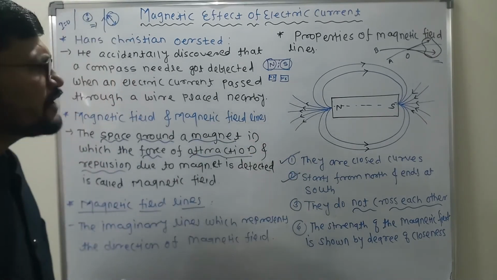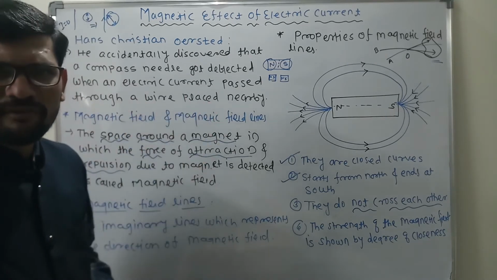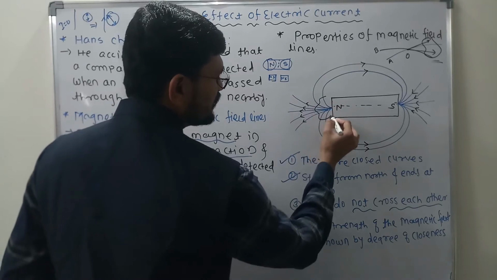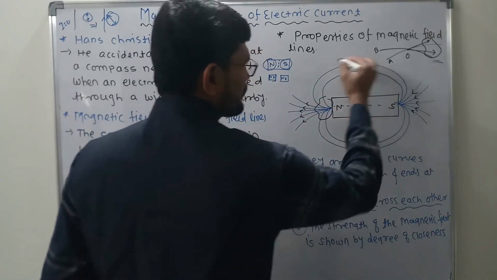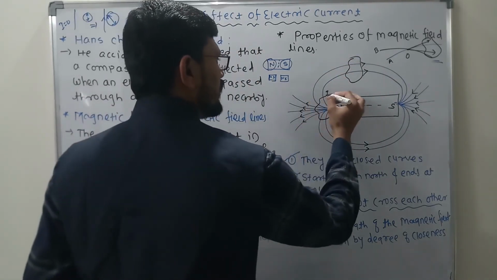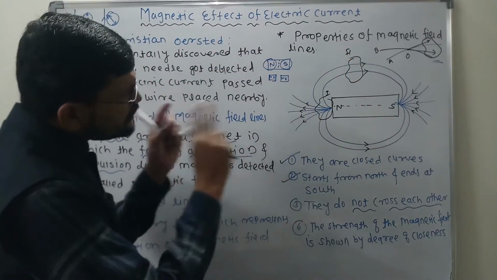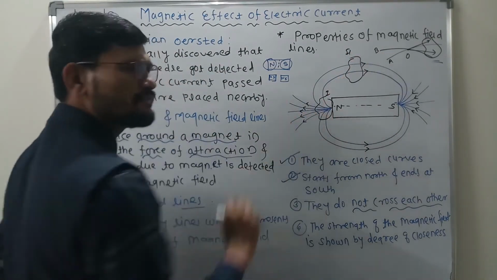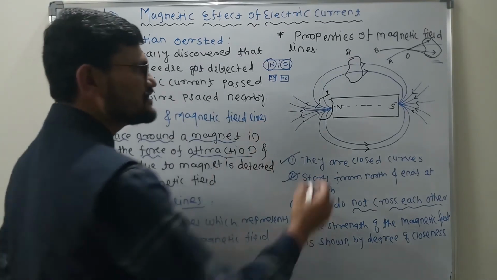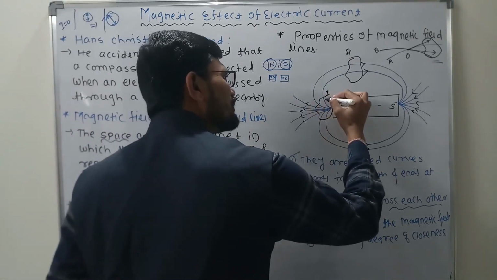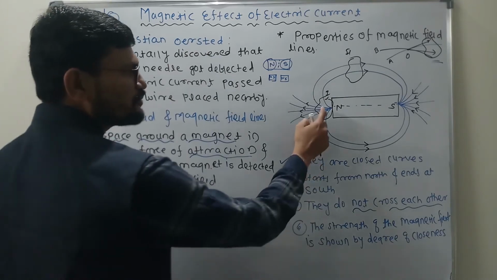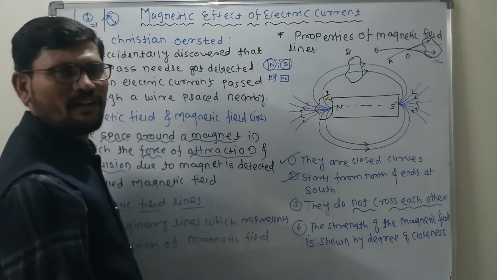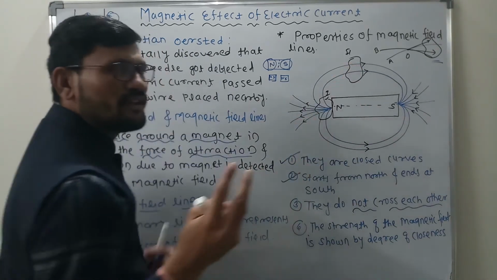Clear? Now where will the maximum strength of the magnetic field be? Let us suppose I draw two regions. Let us suppose this is the first region and this is the second region. At which region is the magnetic field very strong? In region 2 or in region 1? Obviously region 1 will have the maximum strength. The strength of the magnetic field in region 1 will be maximum, and at region 2 it will be minimum.